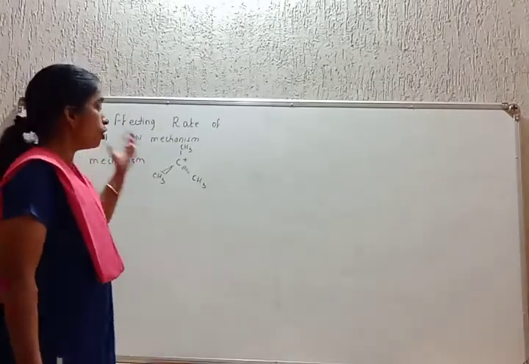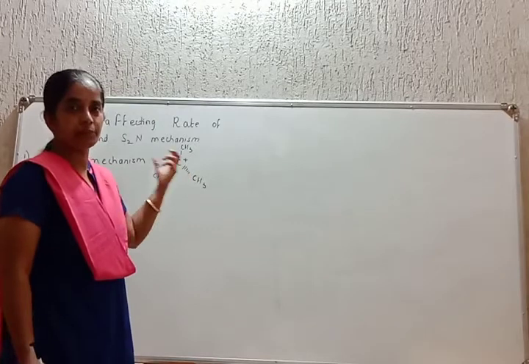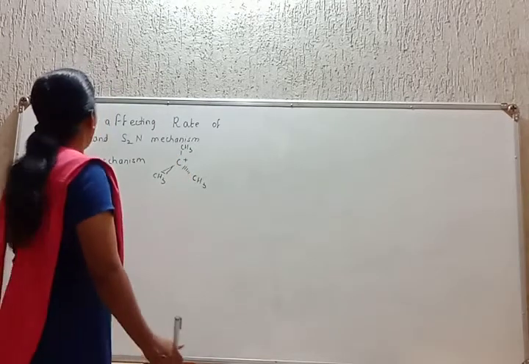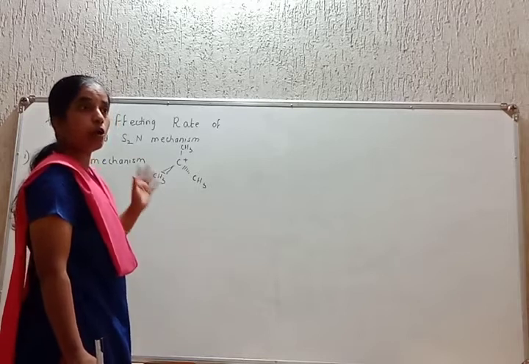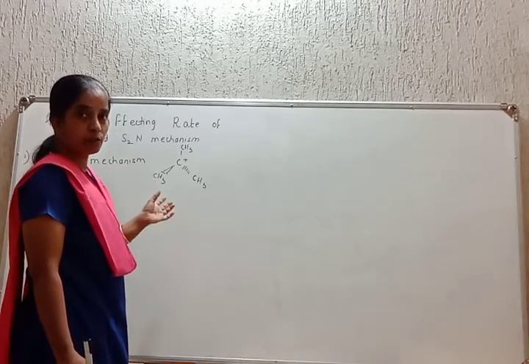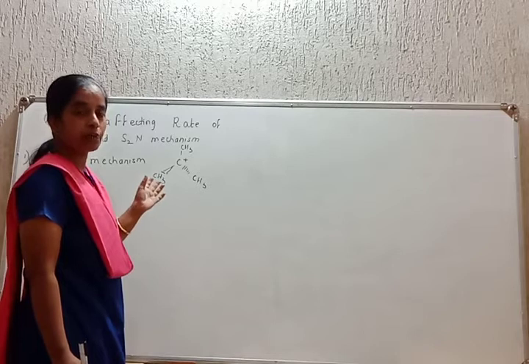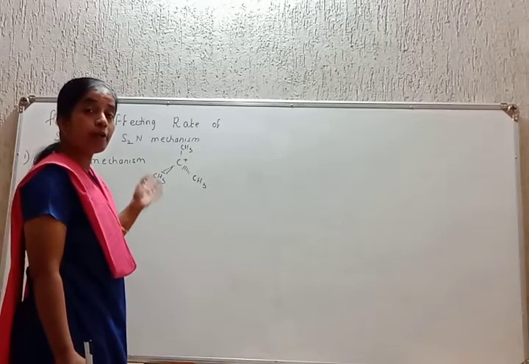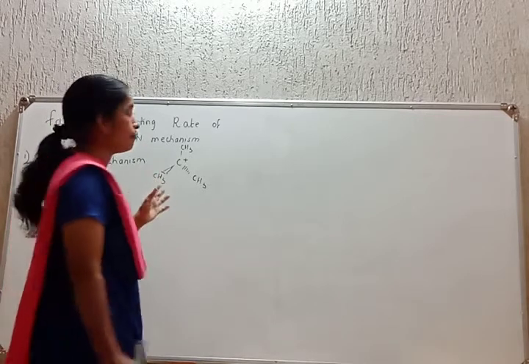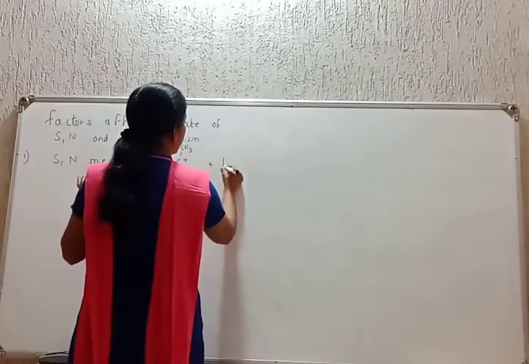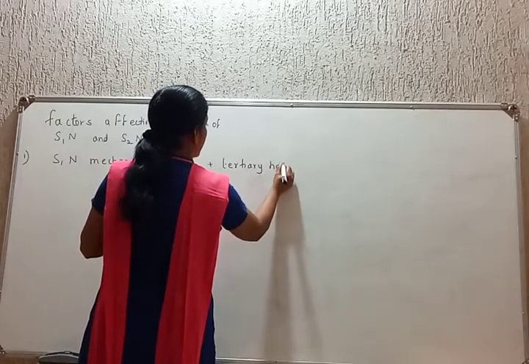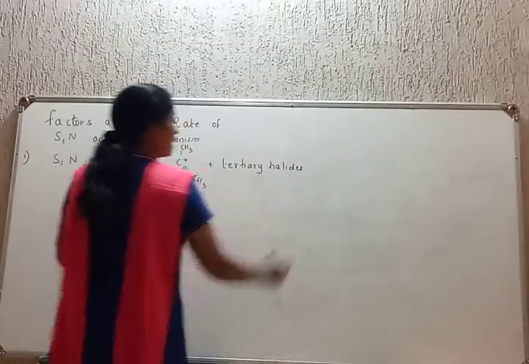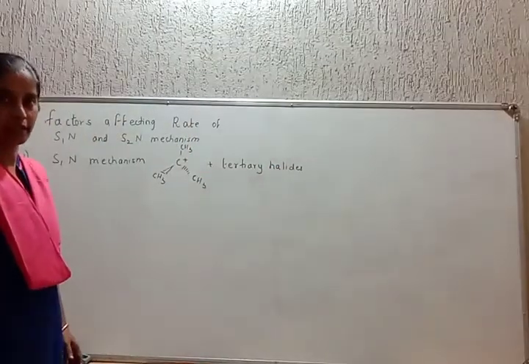There is a lot of empty space around it. It's a planar carbocation and a lot of empty space is surrounding it, and therefore it can react with tertiary halides. Tertiary halides means a carbon atom surrounded by 3 other carbon atoms.